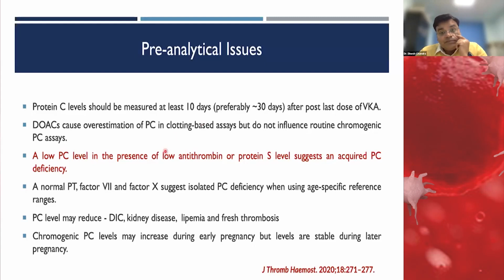If in a patient sample you find that protein C, protein S, and antithrombin are all low, then you should think more of an acquired condition like DIC and others, because all three proteins cannot be reduced in any one patient. That's why we have to use other testing, and we should never forget the reference range of these proteins, especially in infants, neonates and children. Usually protein C and protein S become normal by the age of 6 months to 1 year.